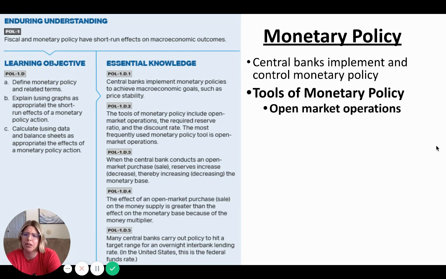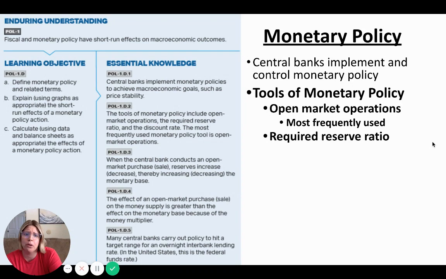The tools of monetary policy, the most often used is the open market operation. That's just the buying and selling of bonds. Also, they could use the required reserve ratio. That's the amount that they tell banks to hang on to. They could say, hey, hang on to more money or hang on to less money, which is going to change the monetary base. And then also the discount rate.